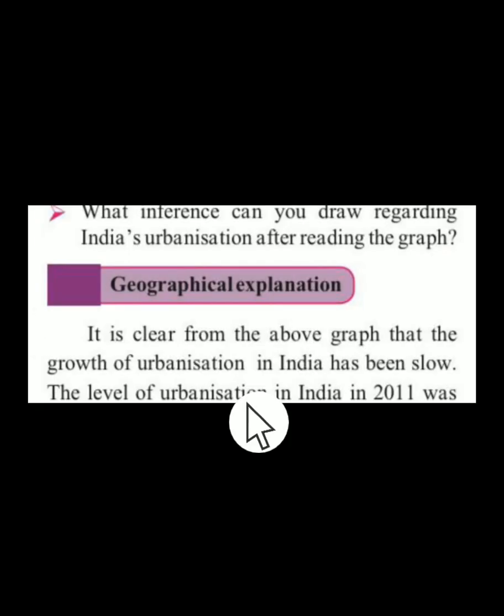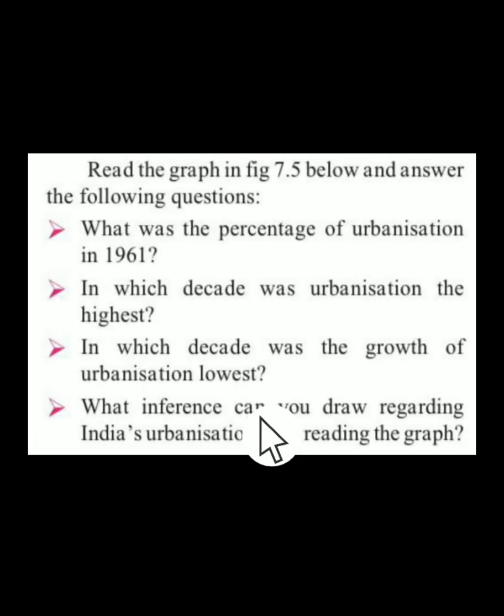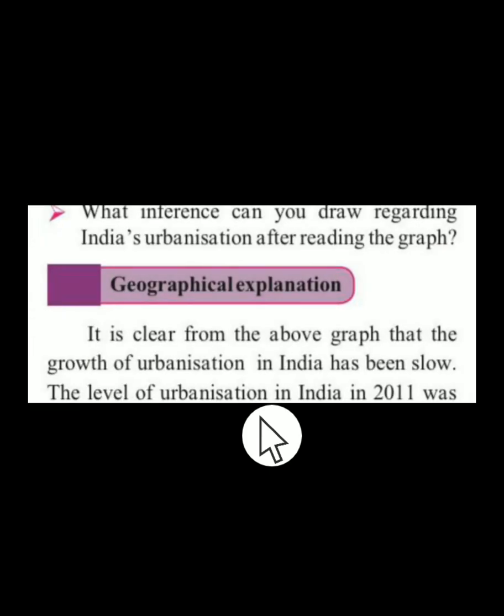Now we shall go with the geographical explanation. It is clear from the above graph that the growth of urbanization in India has been very slow. If you look at the graph, in 1961 it was 18.0, and today in 2011 it is only 31.2, which shows that the rate of urbanization is quite slow in India when you compare it with other developing nations.